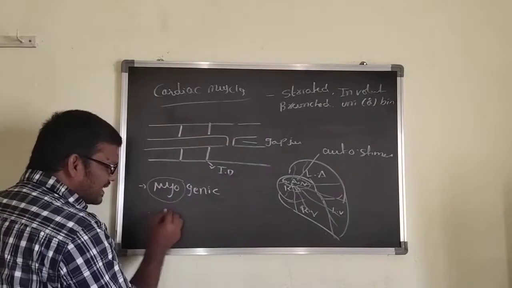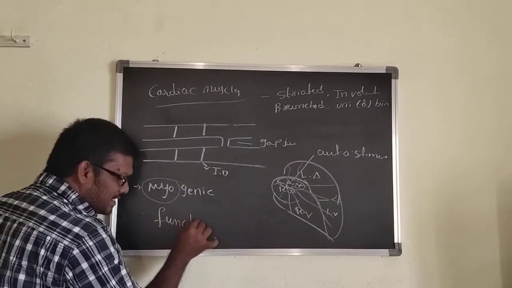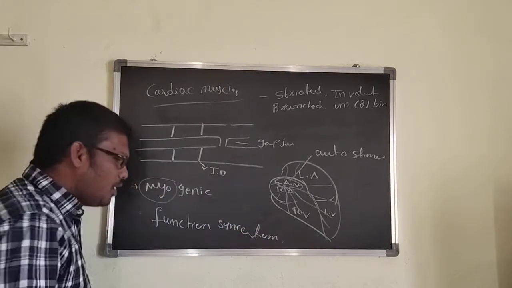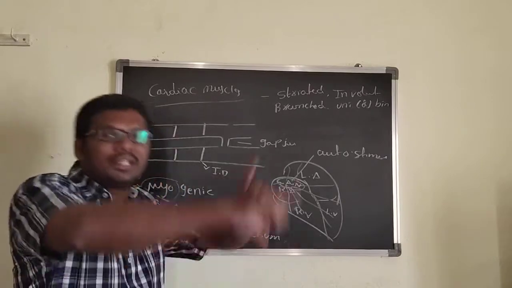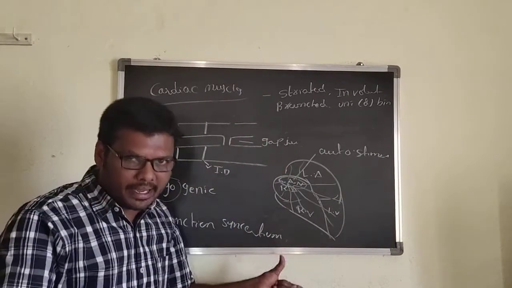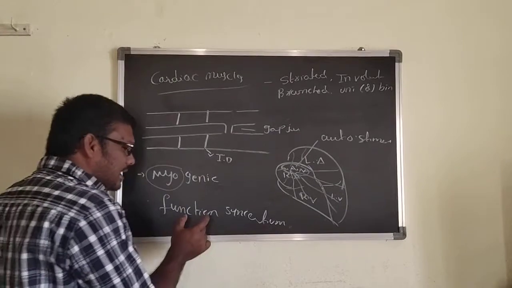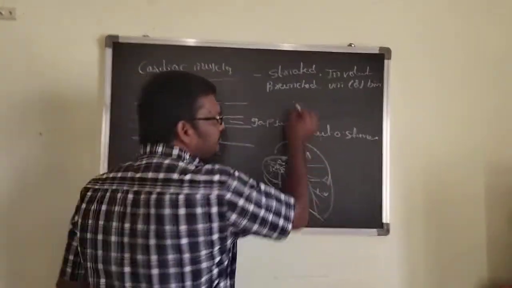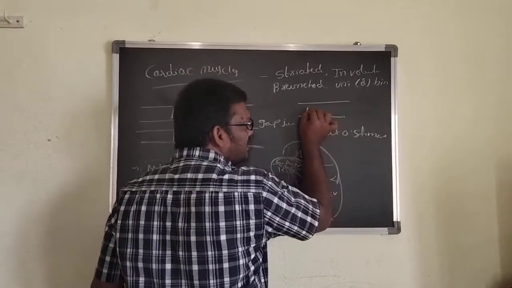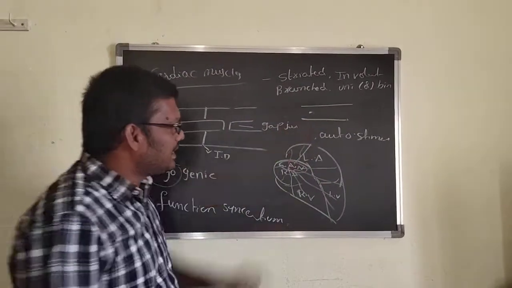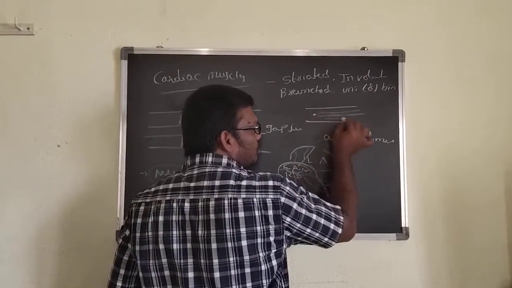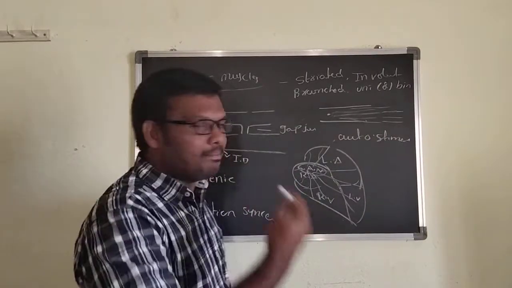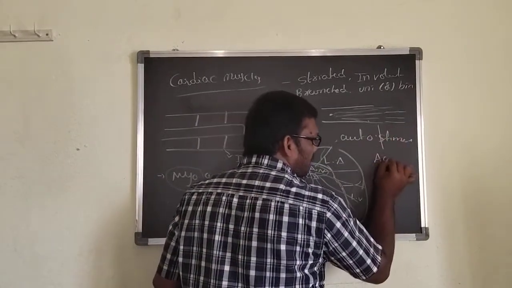Now that character is called a functional syncytium. It means one cell is contracted, and all the cells, multiple cells, will be contracted. That condition indicates the functional syncytium condition. Here, once the cell is stimulated, it can conduct the impulse to all parts in the heart. When it conducts the impulse, that is called an action potential.